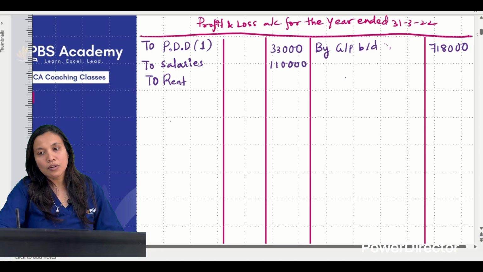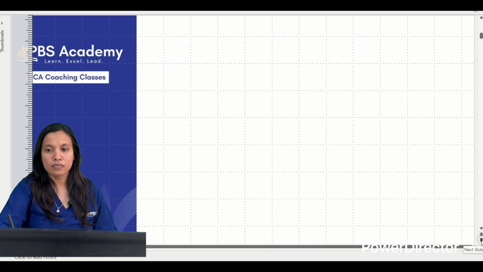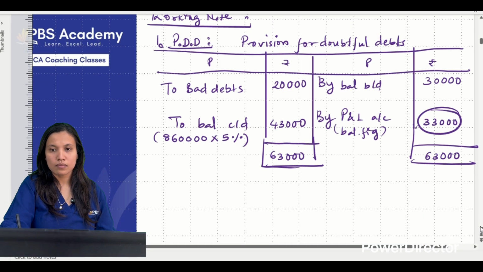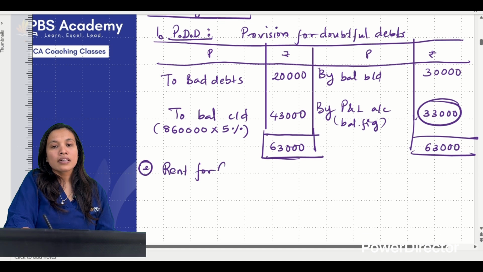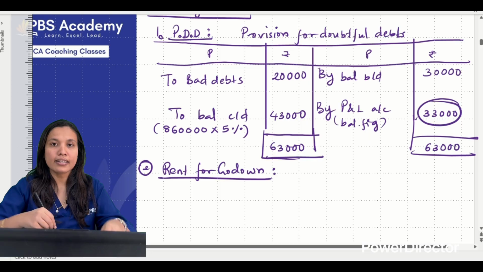So let us again go to the working note number 2, rent for the go down.